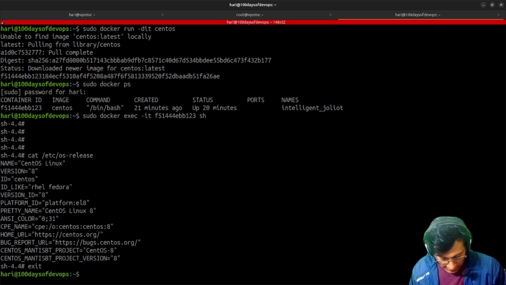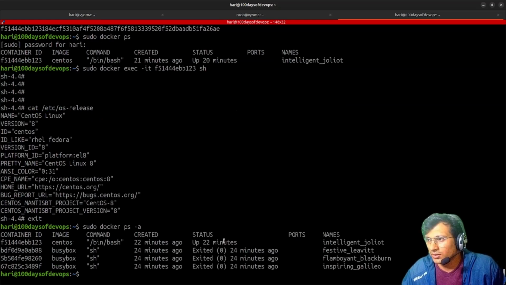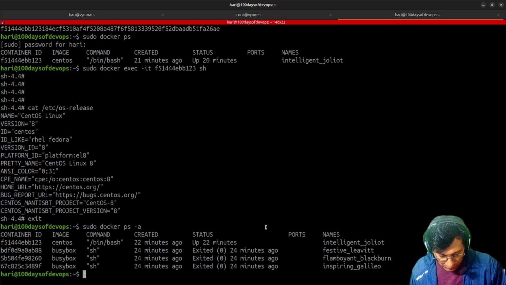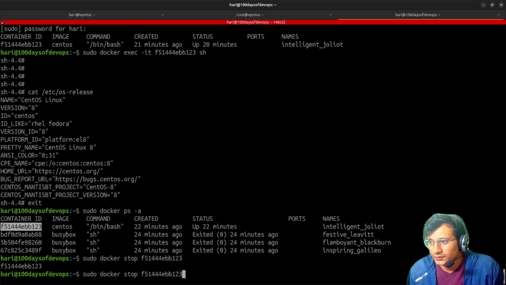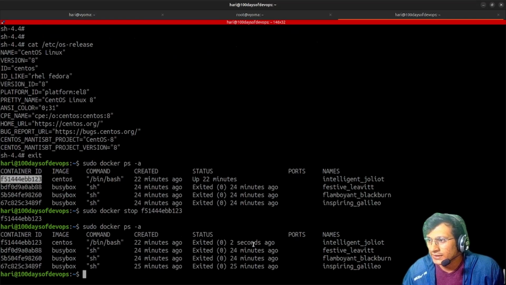How can I, like, docker ps -a? There are so many containers right now. How can I stop this? This is currently up for 22 minutes. So there is this command sudo docker stop. Then select the container ID or name; the name can also be used. So here in docker ps -a, everyone has exited, 24 or 25 minutes ago.